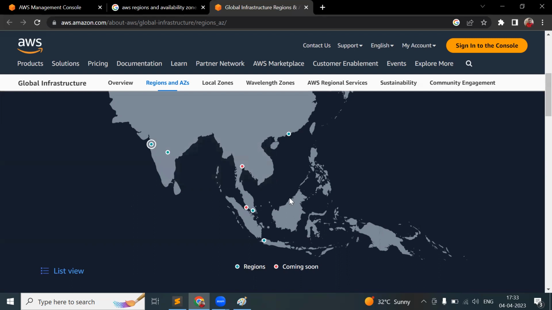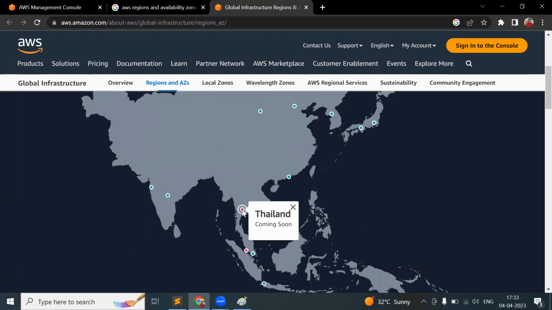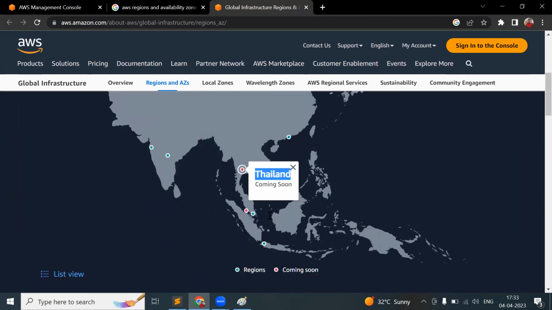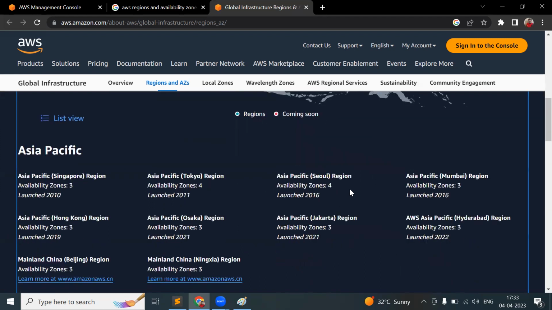And what is this red color? Red is nothing but, see here, coming soon. Where is it coming soon? In Thailand, they are constructing one region. In Malaysia, they are constructing one region. Malaysia and Thailand will soon each have one region.